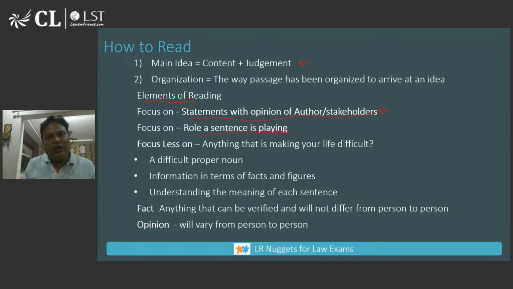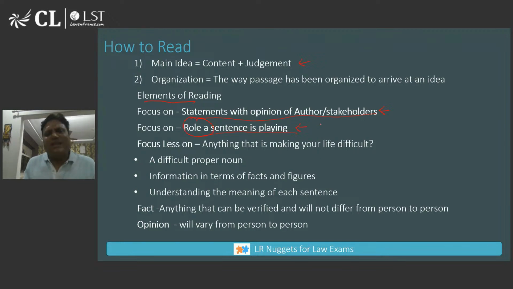But if you can understand that maybe a particular sentence is just a definition of something, you might not have understood the definition. It's perfectly fine. A particular sentence is just used as an example of something that the author is trying to say. Even if you do not understand the example, it will hardly make a difference. So we as students worry a lot about the meaning of the sentence. That should be the least of your concern. You should worry more about what role a sentence is playing.